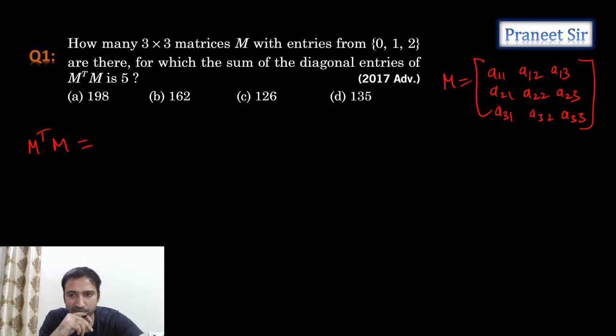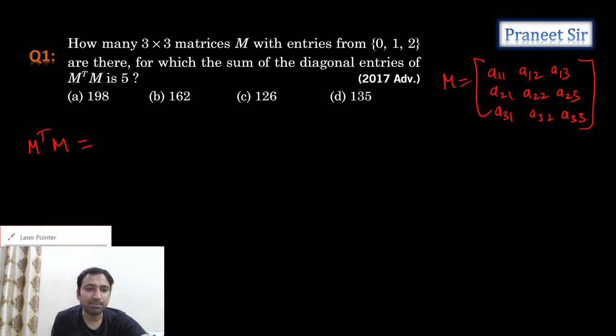Can anyone try this question? So just substitute this M transpose here. If you substitute M transpose here and calculate the sum of the principal diagonal elements, let's see what we get. So M transpose is the transpose of the given matrix.